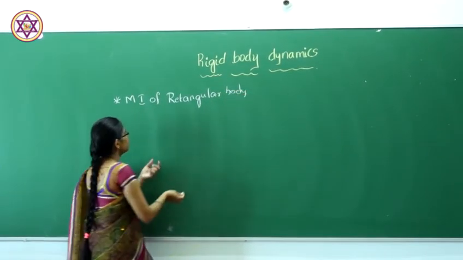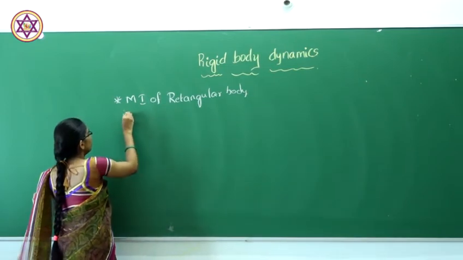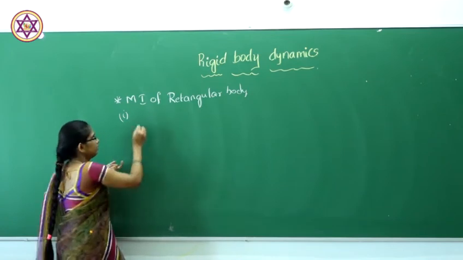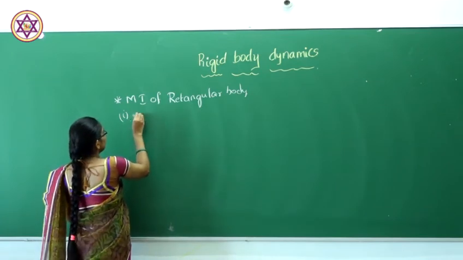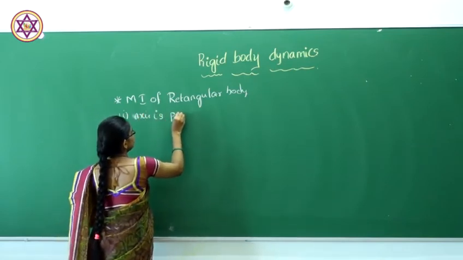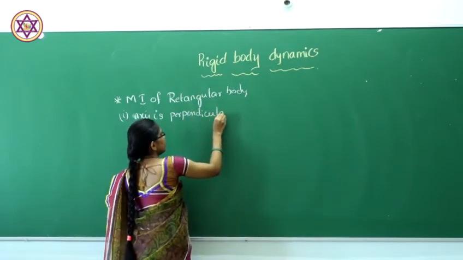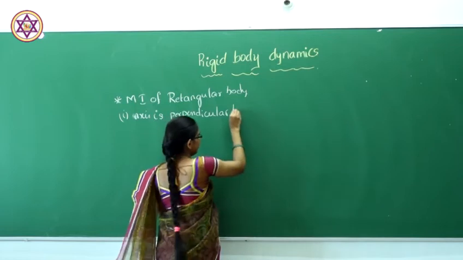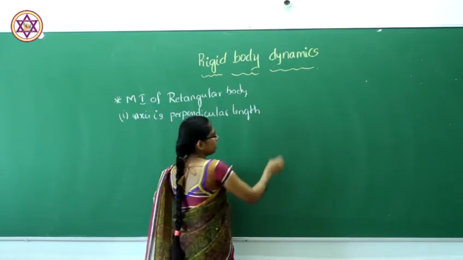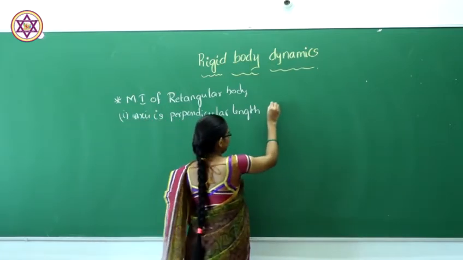In this moment of inertia of a rectangular body, we are going to discuss the case when the axis is perpendicular to the plane, perpendicular to the length or breadth, and also passes through its center.